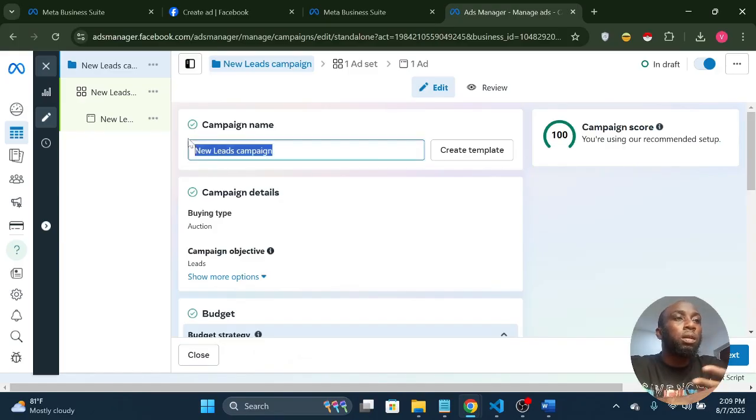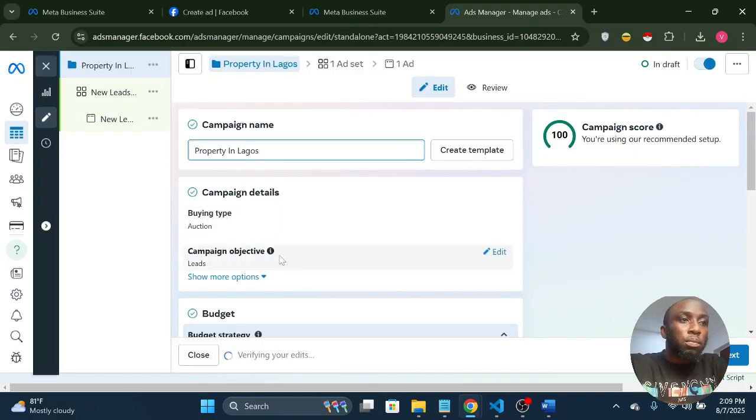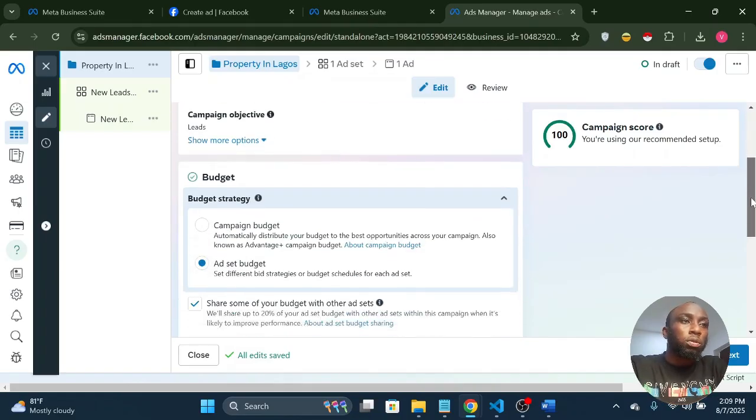So we're going to be picking manual, and then we put a campaign name. Always name your campaign so that you're able to distinguish your different campaigns, because this is not the only ad we'll run in the future. Tomorrow you may want to run for a certain property, so you can call this maybe property in Lagos, maybe the name of the estate or the name of the property, just as an example. So our objective is leads. We are using the option type.